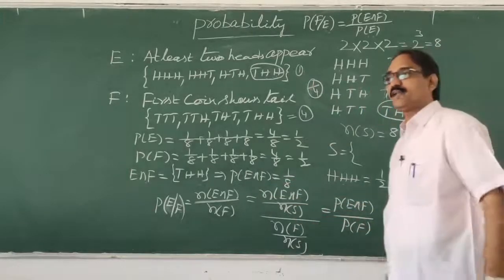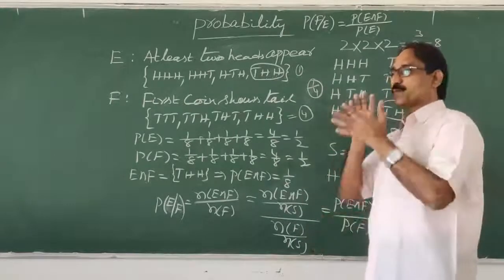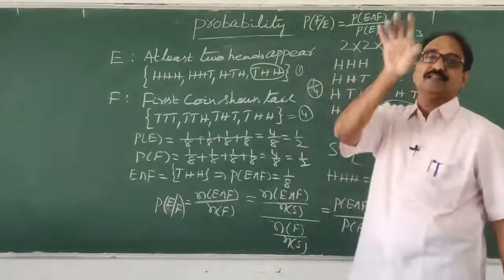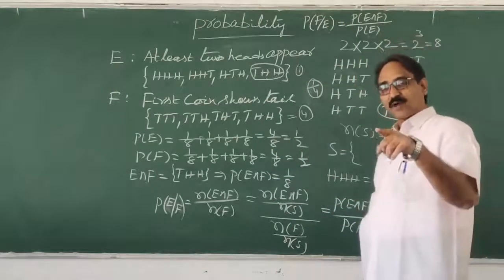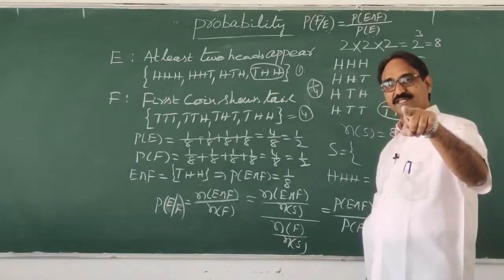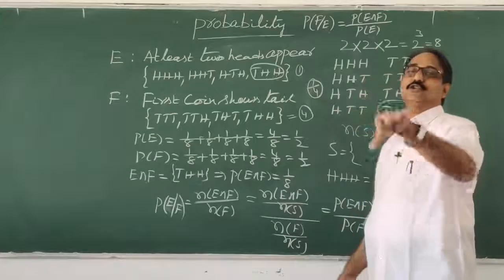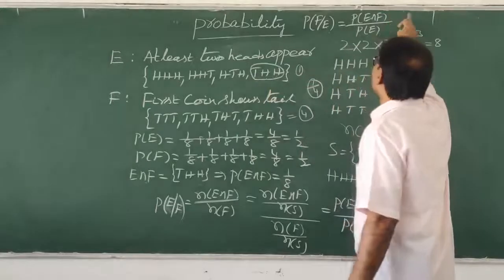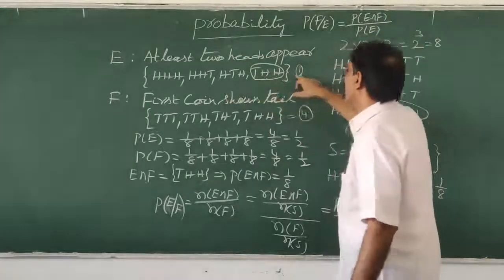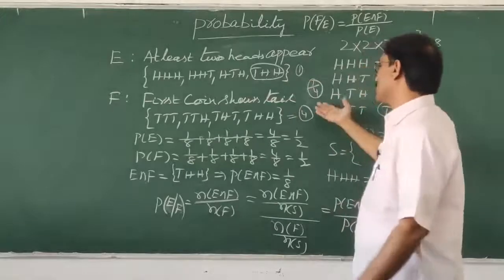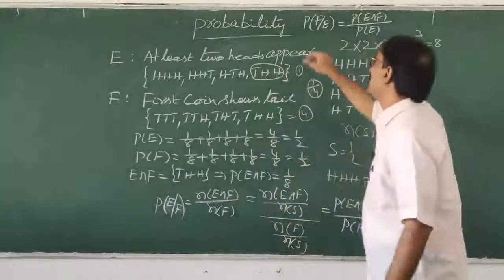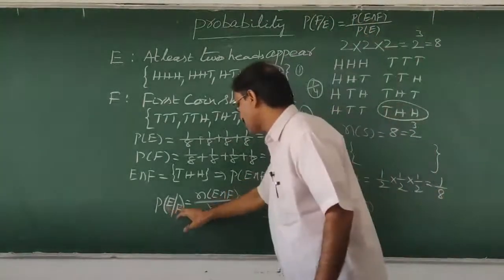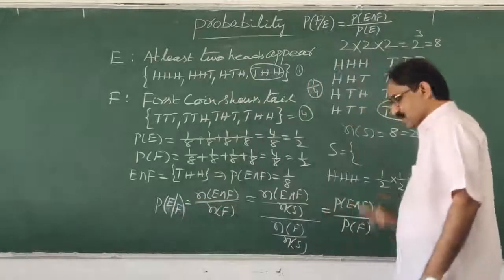Now if we ask the probability of F given E, he said there must be at least 2 heads, then the first coin is tail. That is asked: the probability of getting a tail on the first coin when it is already given that there must be 2 heads. So the same count has come, so it will be 1 only. If you write 1 by n of E, how many are there? 4. So 1 by 4. Here also the same, 1 by 4, because the answer is 4 only. So the probability of F given E is how much? Probability of E intersection F by probability of E. And the probability of E given F is probability of E intersection F by probability of F.